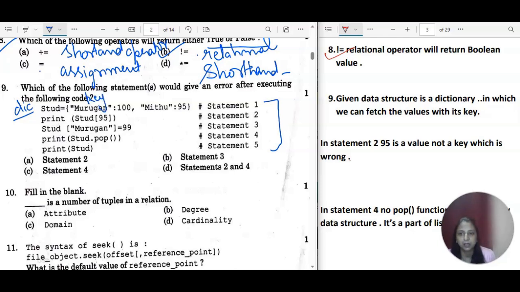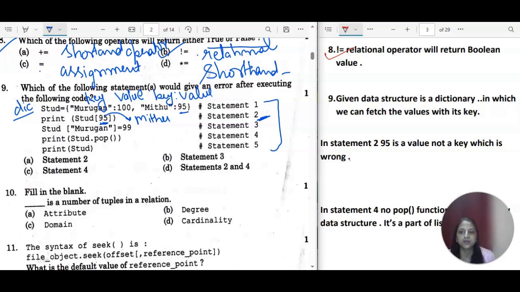This is a key, and after the colon we have the value. So 2 key value pairs are there. As you know, in case of dictionary, you can fetch any value with the help of the corresponding key. So we have stud and 95, but 95 is a value, so that's wrong only. If you want to fetch this 95, then you have to write here the key, so it should be Mithu, right? So this statement is wrong only.